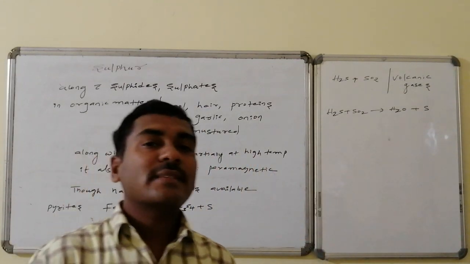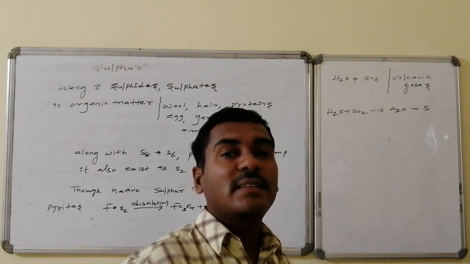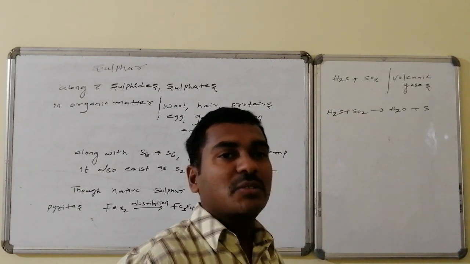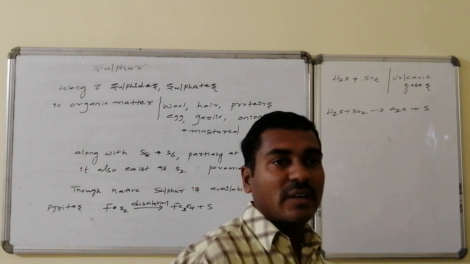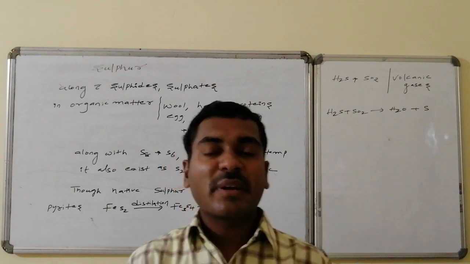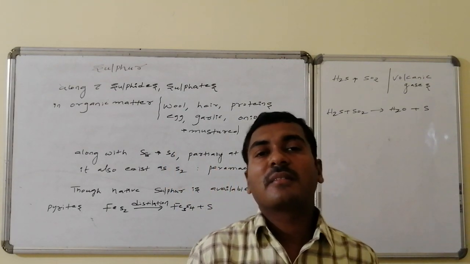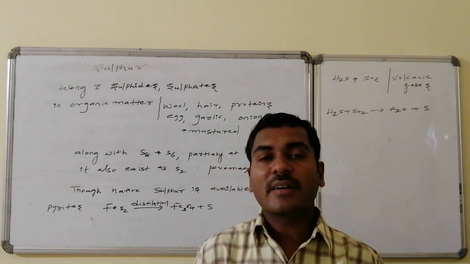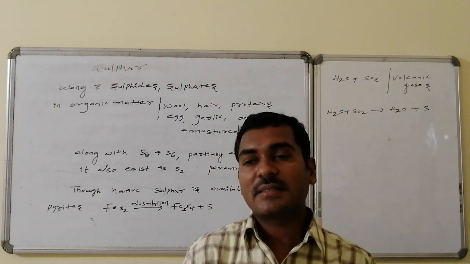Even volcanic gases contain sulfur compounds, that is H2S and sulfur dioxide, and these two on chemical combination with one another lead to the formation of water as well as sulfur. Thus, the spread of sulfur in nature, its availability, extraction, and from where it is recovered are as described.